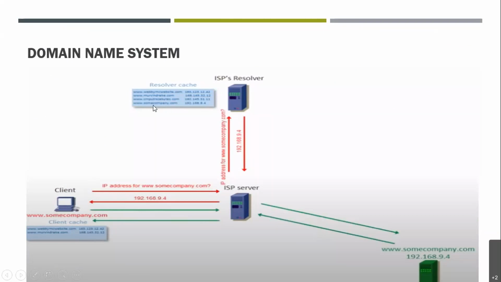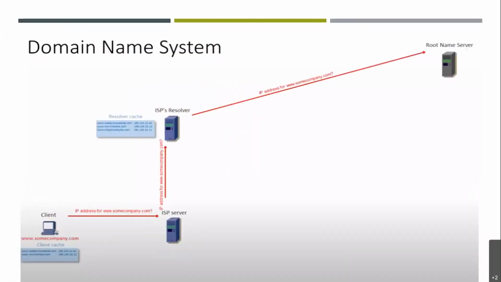Now it has checked in the IP resolver cache whether the IP address of www.somecompany.com is this only or not. Now it has verified, and it sends the IP address to the ISP server. Then the ISP server will contact that particular IP and will fetch you the page of www.somecompany.com. I hope it is clear now, right? So in this way, the domain name system works. It has great significance.